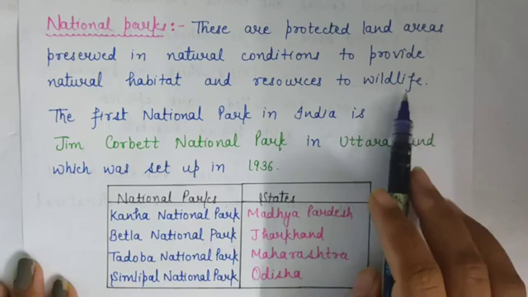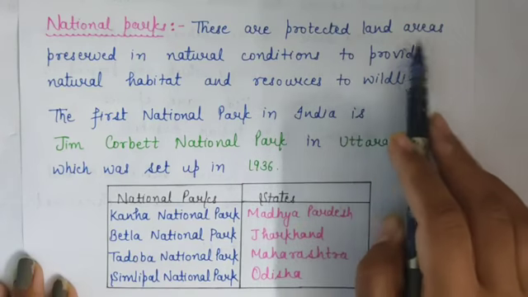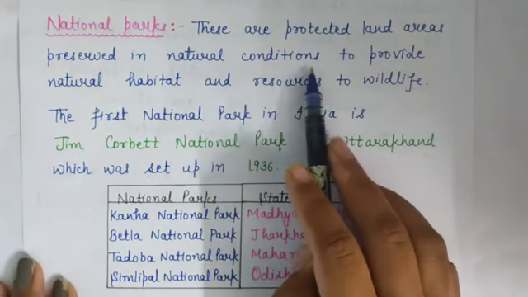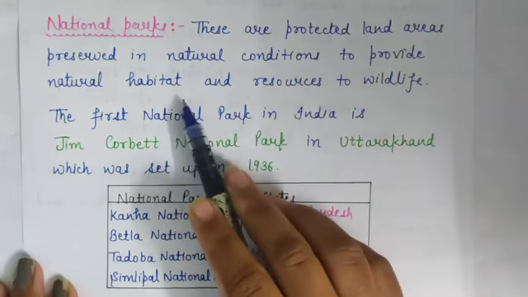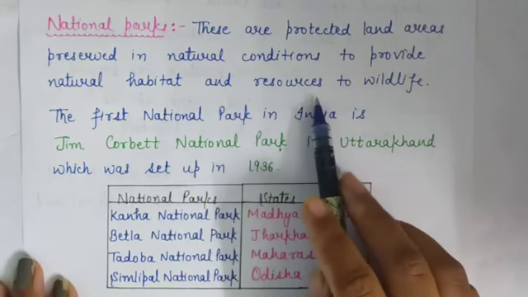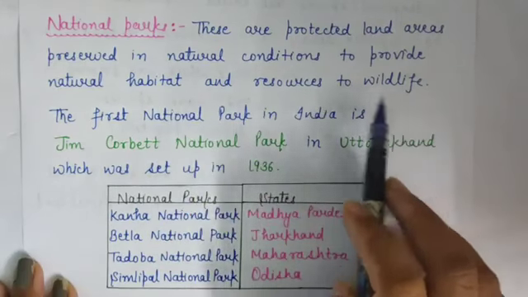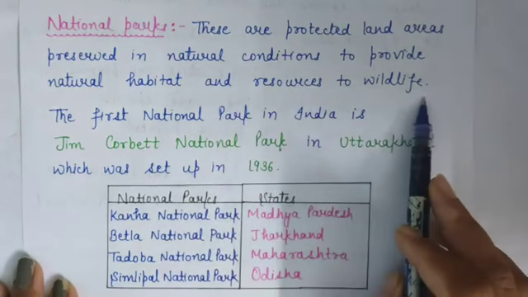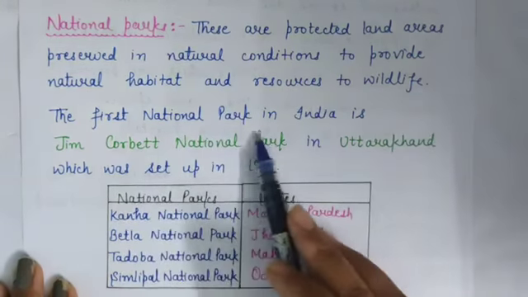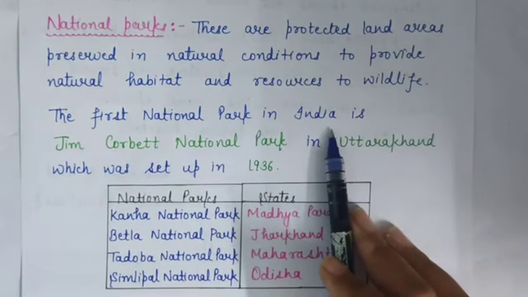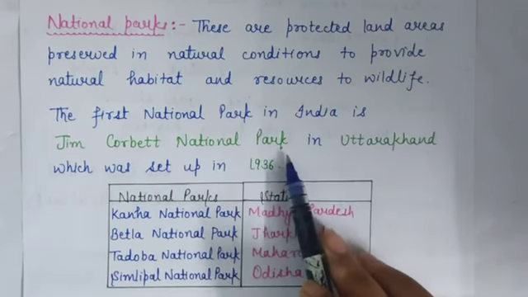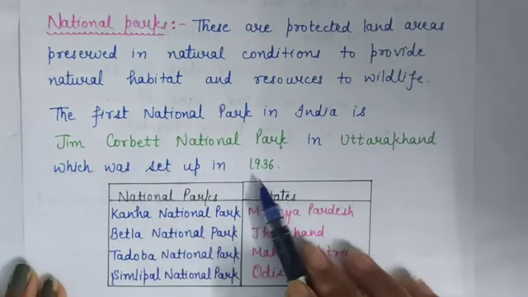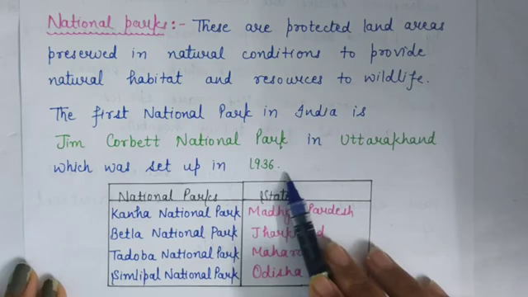Means it provides natural conditions, natural habitat and resources to wildlife. The first national park in India is Jim Corbett National Park in Uttarakhand, which was set up in 1936.